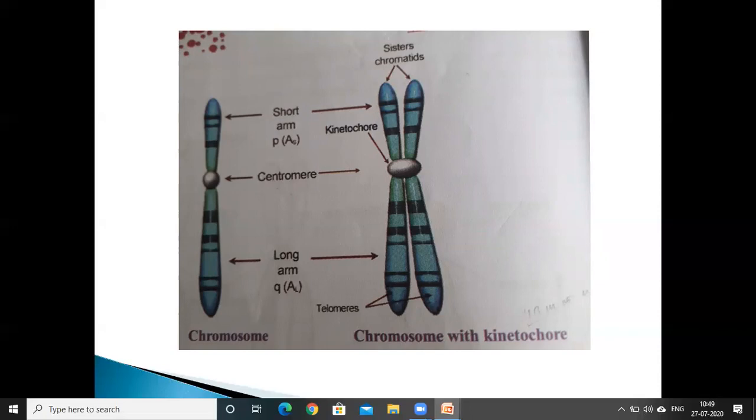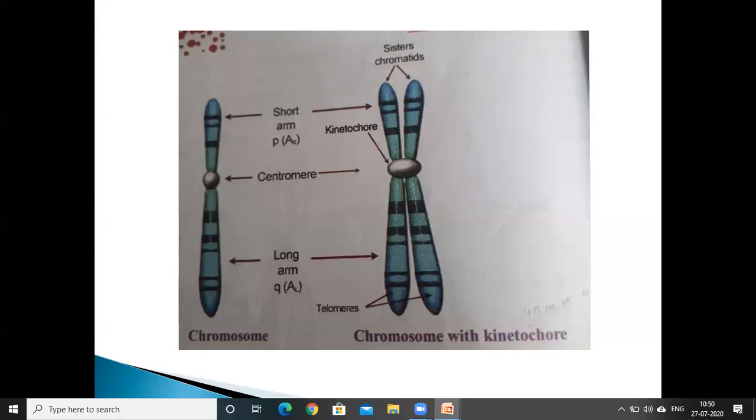At the centromere, two protein discs are present, and these protein discs are called kinetochores. During cell division, the spindle fibers attach to the chromosome at the kinetochore, which is present on the centromere.